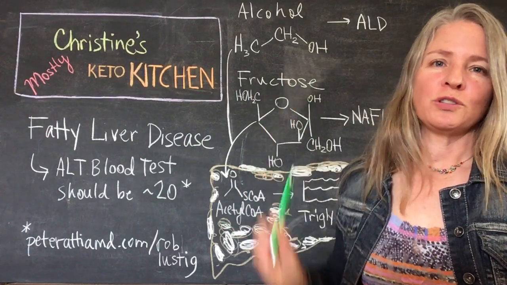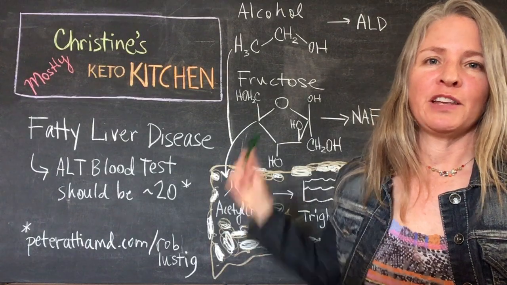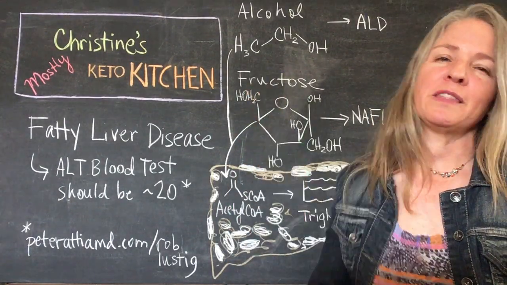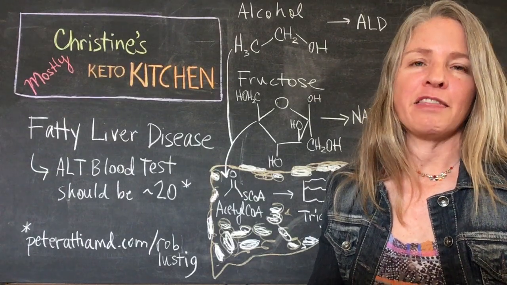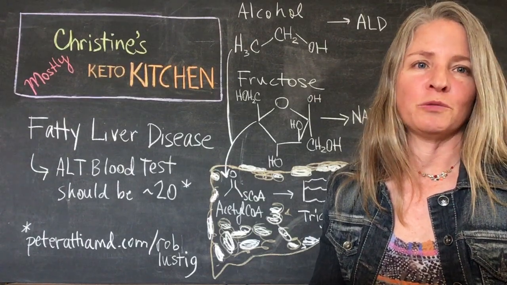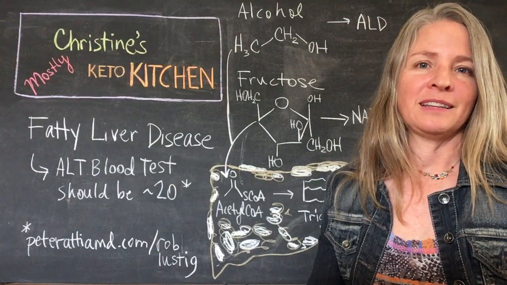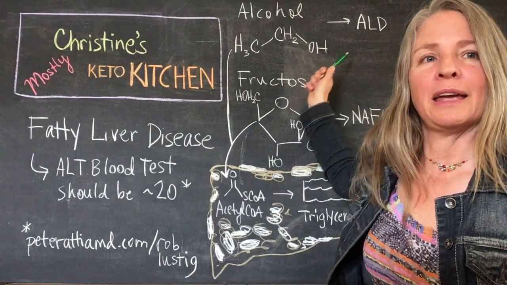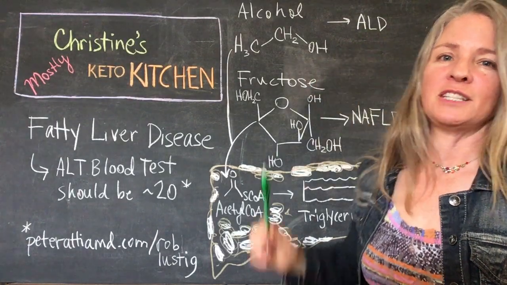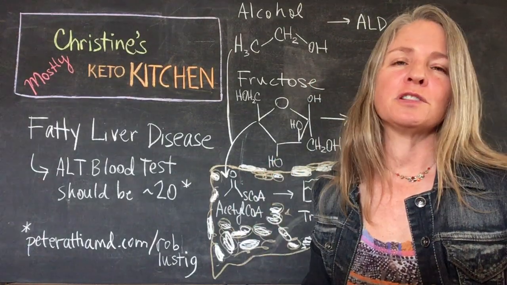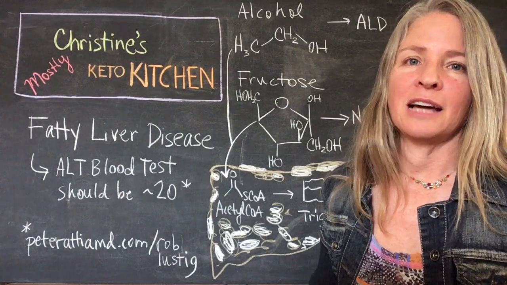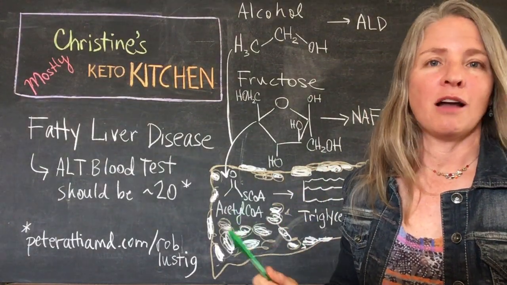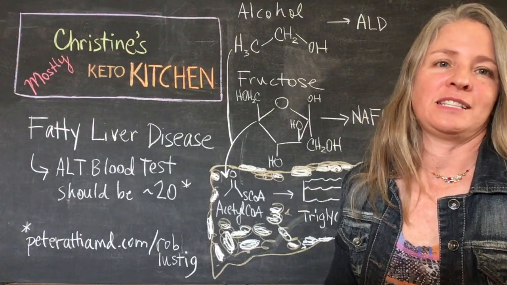Now, I've got two molecules drawn on the board, and if you've been watching my videos, you may start becoming familiar now with fructose. So here's fructose, but this one that I have up above it, that is ethanol. So that's alcohol. It's the alcohol that you would drink. And both of these can lead to liver disease. So you may have heard alcohol is not good for your liver. Well, yeah, it can create what's called alcoholic liver disease. But the same thing's true for the fructose. That can also create a type of liver disease called NAFLD. And that stands for non-alcoholic fatty liver disease.